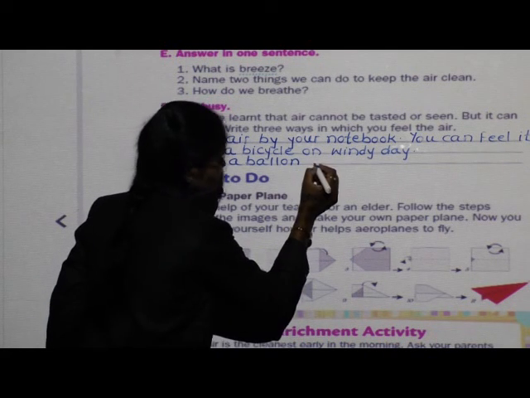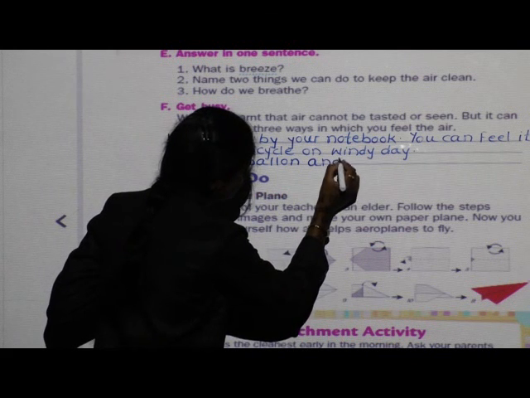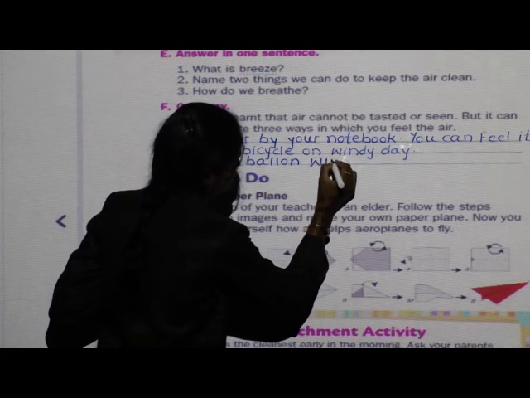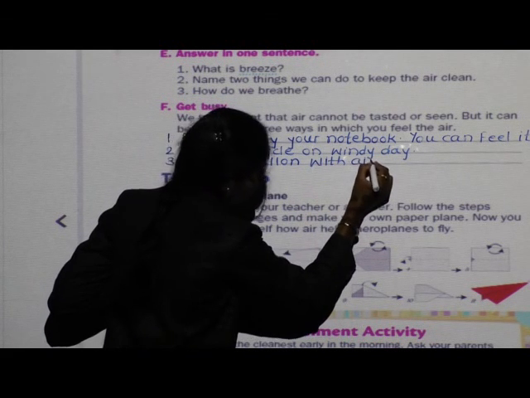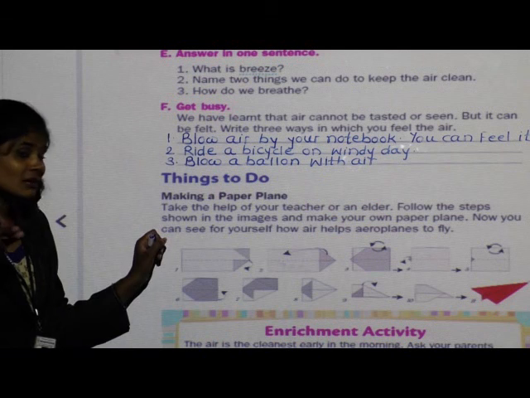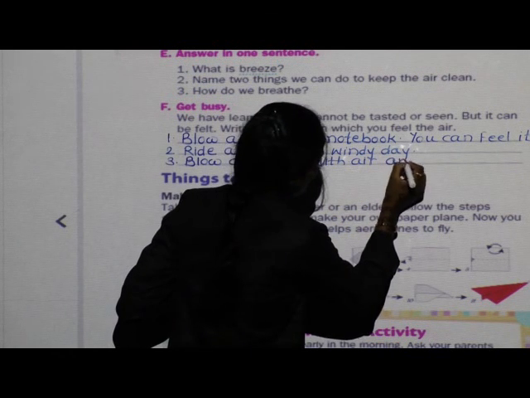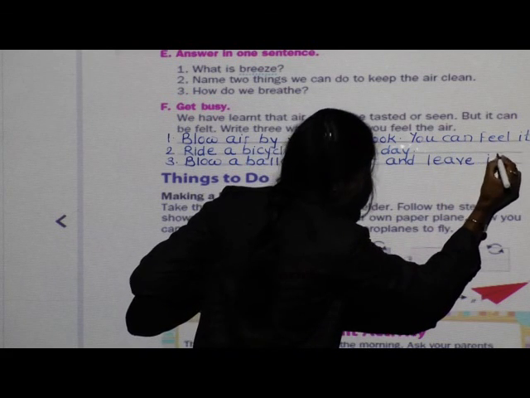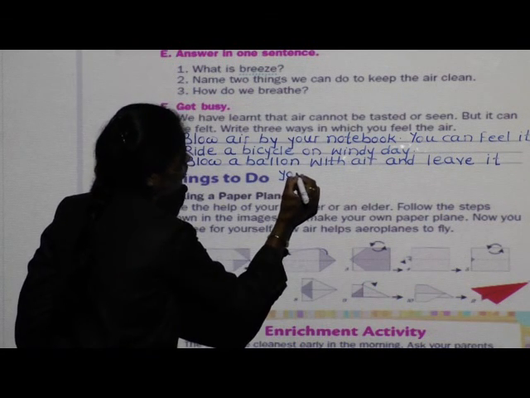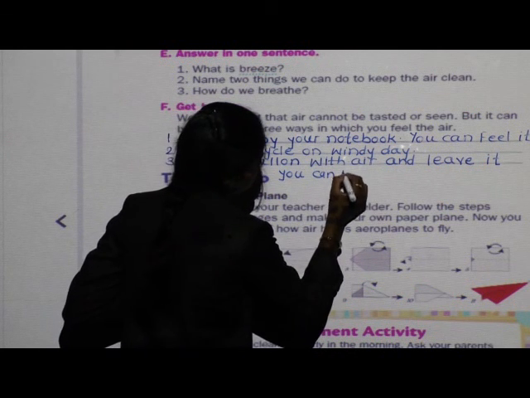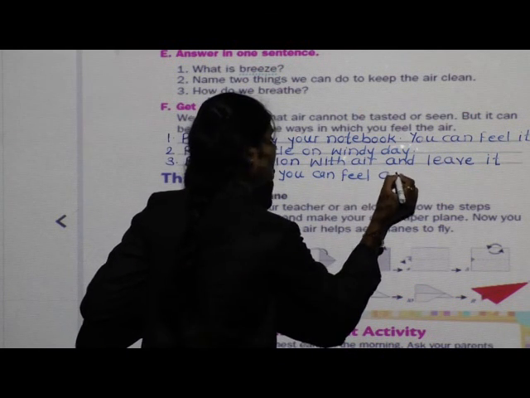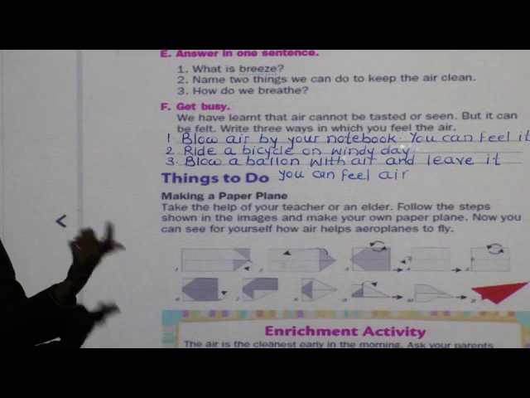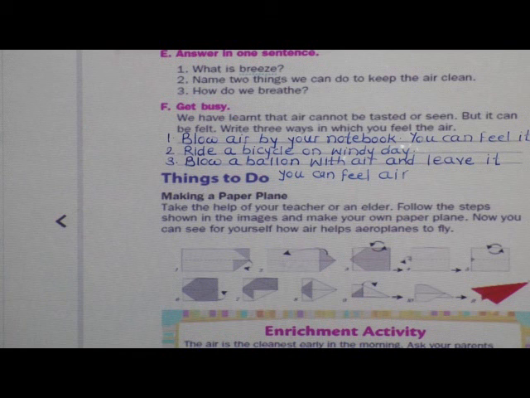Blow a balloon with air, and afterwards leave it. You can fill air. When you blow a balloon and if you leave it, then you can fill the air. Done?